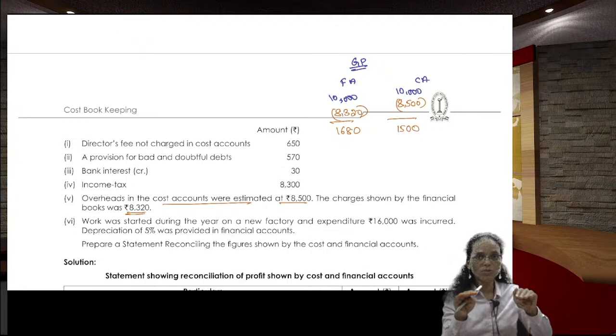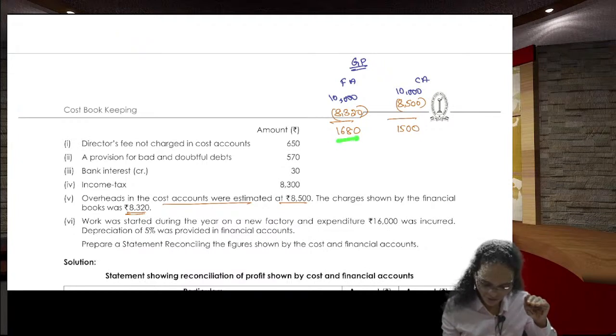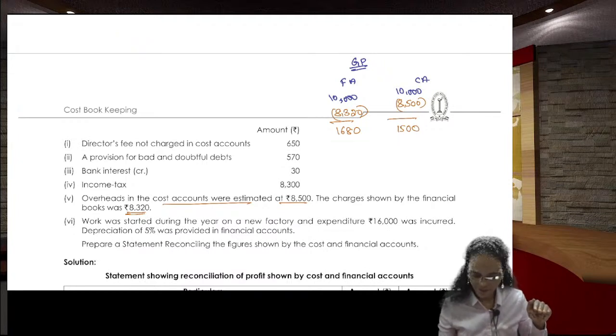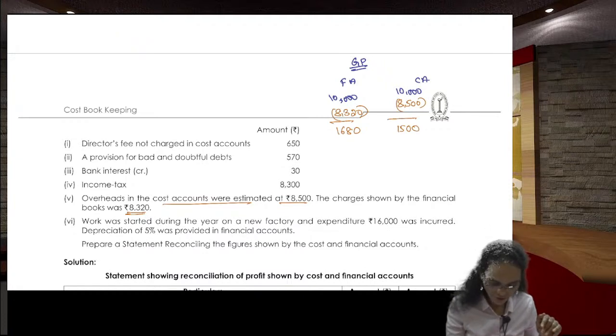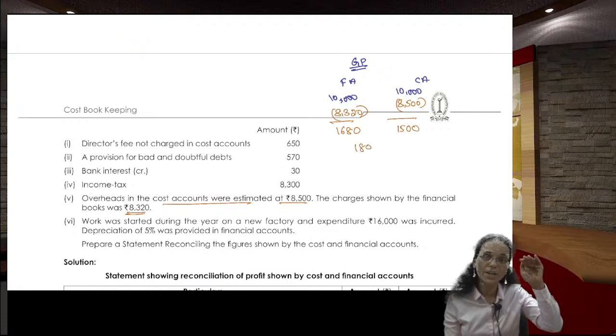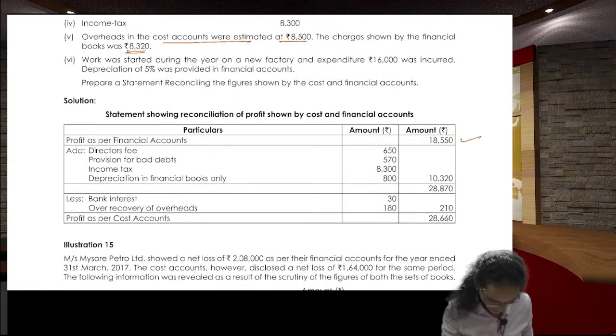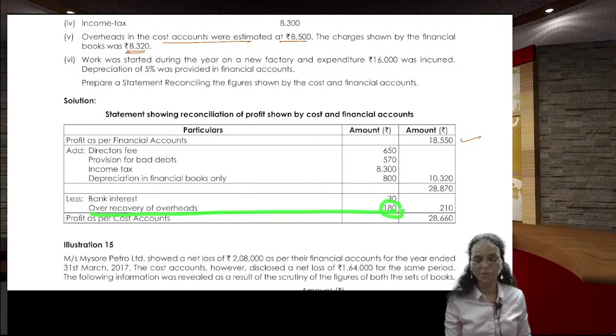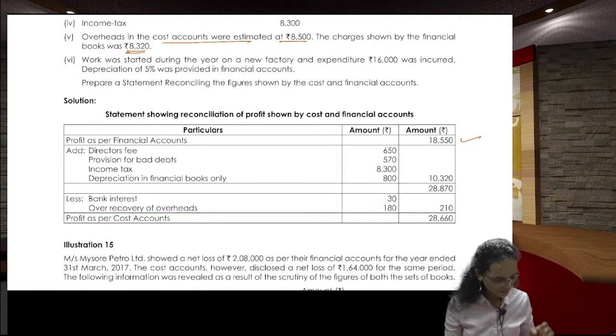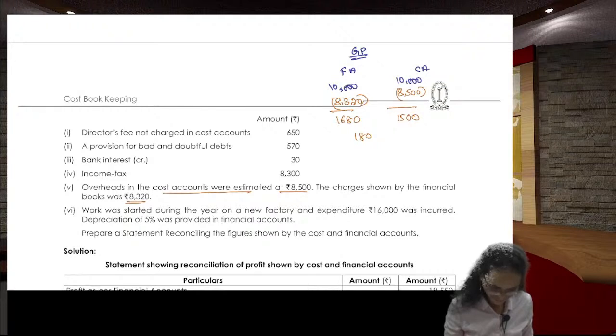So you reduce in the financial. How much? The extra portion, 1,680 minus 1,500, 180 rupees you deduct from the financials. 180 rupees. You come back here. Over recovery of overheads 180 rupees. Try to understand.